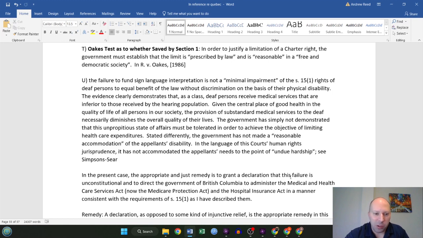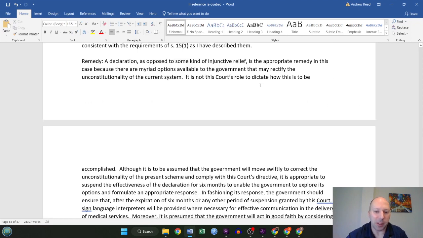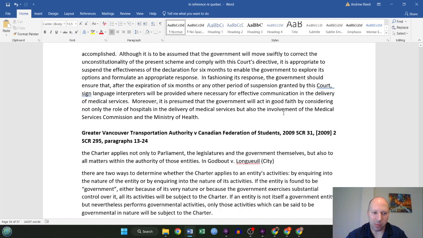So in the language of the court's human rights jurisprudence, it has not accommodated the appellant's needs to the point of undue hardship, from the Simpson-Sears case. In the present case, the appropriate and just remedy then is to grant a declaration that this failure is unconstitutional and to direct the government of British Columbia to administer the Medical and Healthcare Services Act in a manner consistent with the requirements of Section 15. So this remedy was a declaration as opposed to injunctive relief. Good to know these remedies, but a lot more on this later, so I won't go any further.